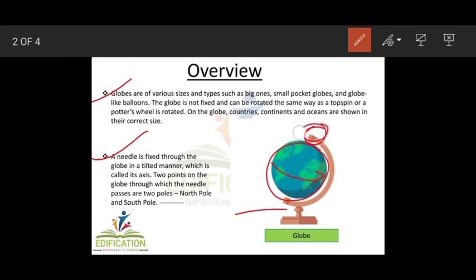Now these two are the poles. This is the North Pole and this one is the South Pole. So the top and the bottom of the earth are called the poles. They are similar to the top and the bottom of the globe. The top is called the North Pole and the bottom one is called the South Pole.